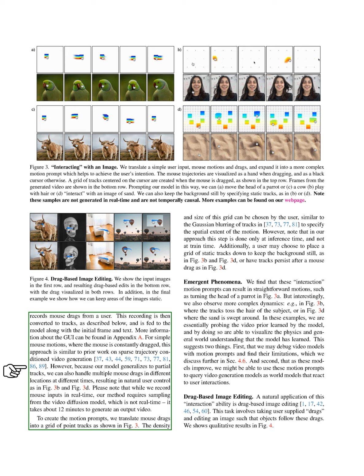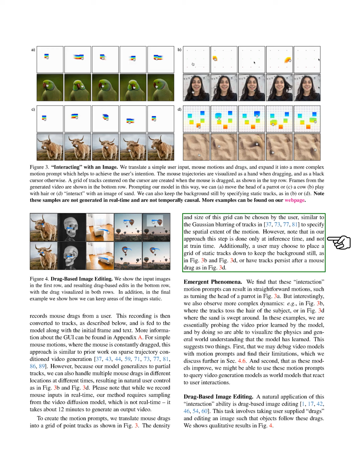To create motion prompts, we translate mouse drags into a grid of point tracks. Users can choose the density and size of this grid, similar to how Gaussian blurring works, to define the motion's spatial extent. This grid setup occurs only during inference, not during training. Users can also place static tracks to keep the background still or allow tracks to persist after a mouse drag.